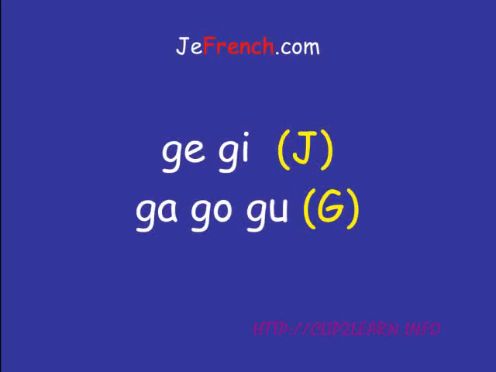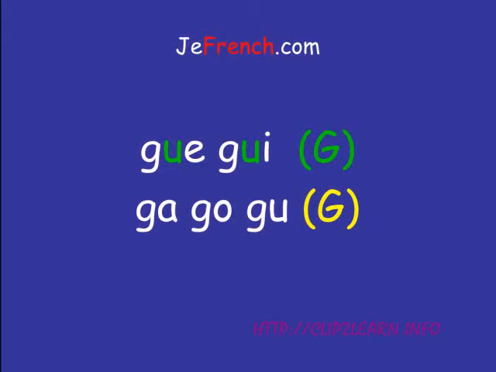Before the A, the O, or the U, the G will be pronounced as G: ga, go, gu. So the G before the E or the I is pronounced like the English J, and the G before the A, the O, or the U is pronounced like the English G.